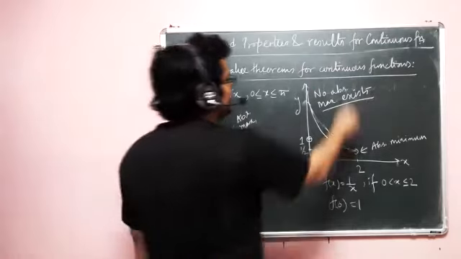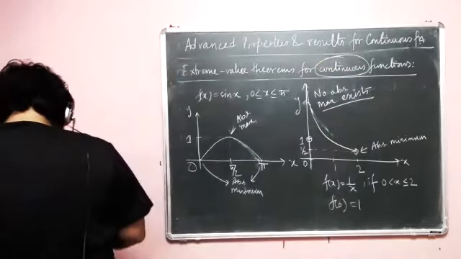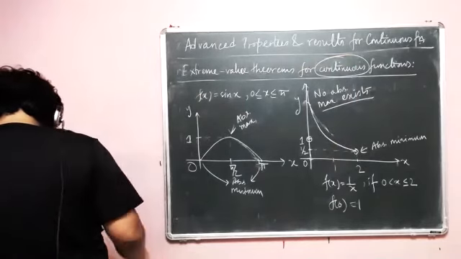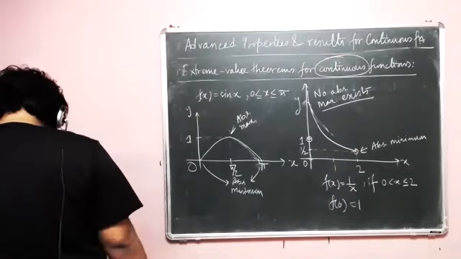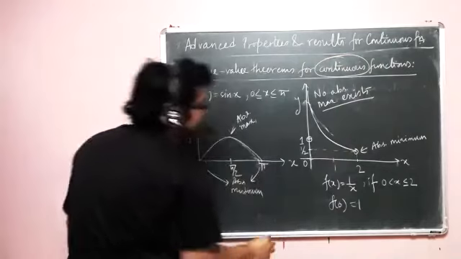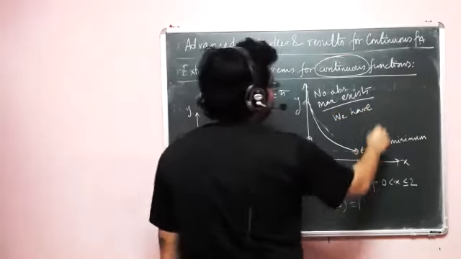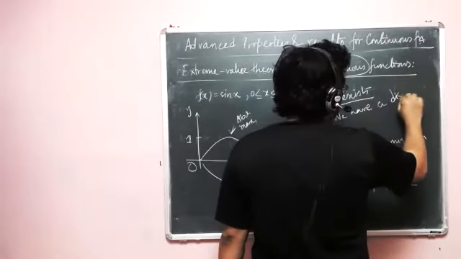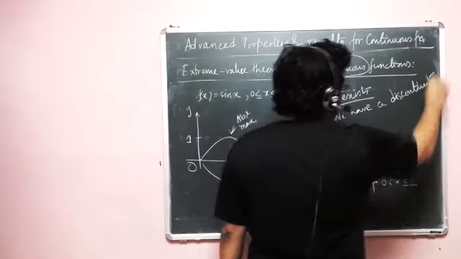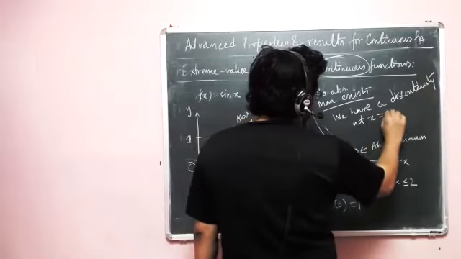What do we observe in terms of continuity? We observe that, okay, we'll write okay here. So we have a discontinuity, right? A discontinuity at x equal to 0.